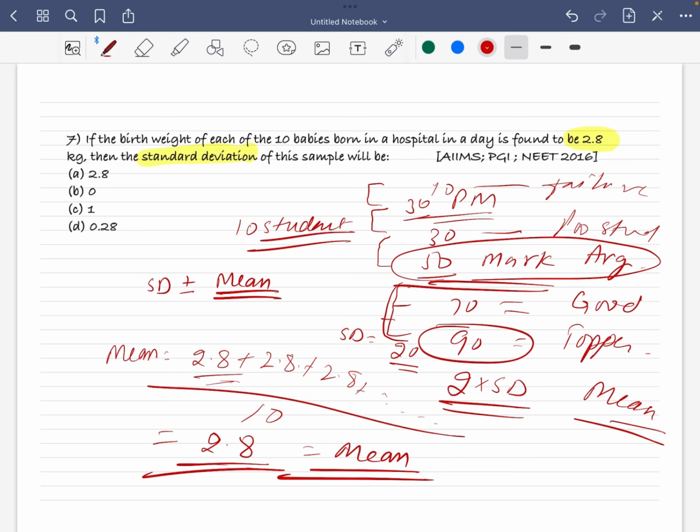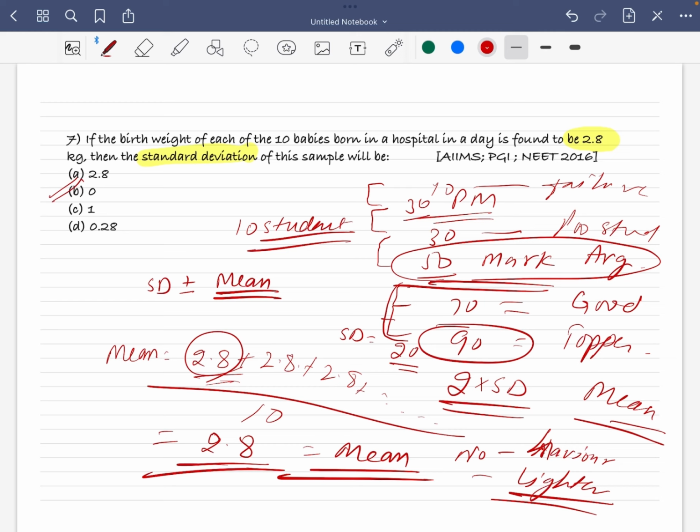If everybody has the weight of 2.8, who is better? Nobody is better, nobody is heavier and nobody is lighter. Everybody has a fixed weight, so the deviation will be 0. There is no deviation.